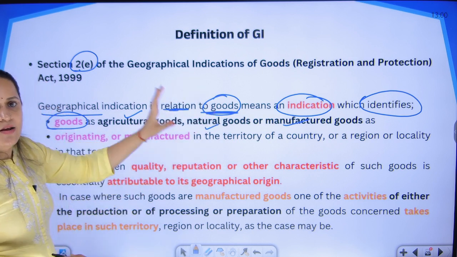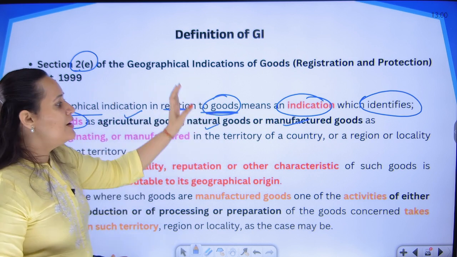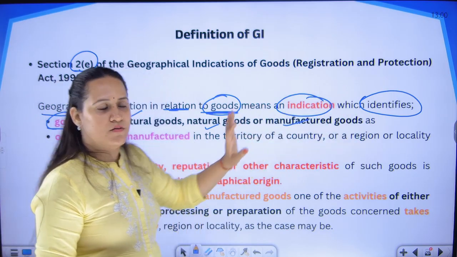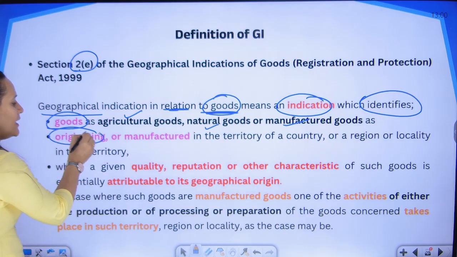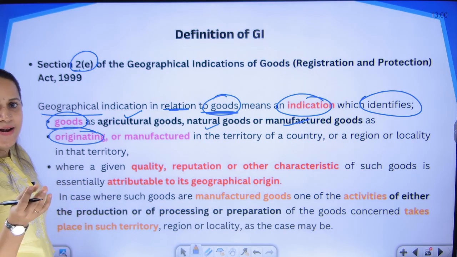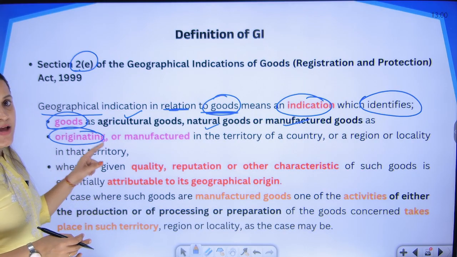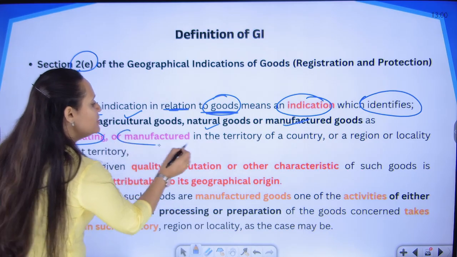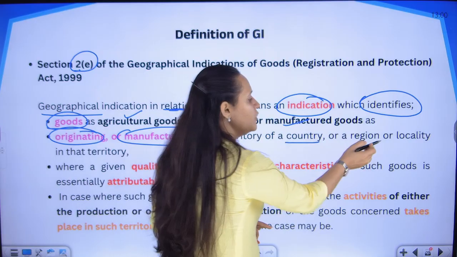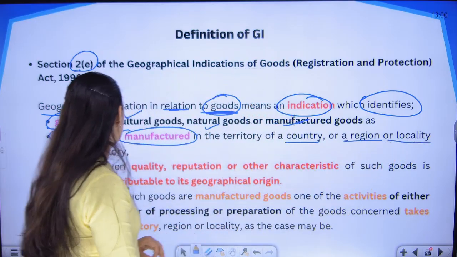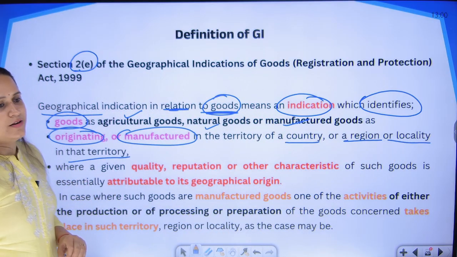Goods can be agricultural, natural, manufactured, handicraft. And these goods are originating. If it is agricultural or natural, it is originating. If it is manufactured, then it is manufactured in the territory of a particular country, a particular region, or a particular locality in that territory.